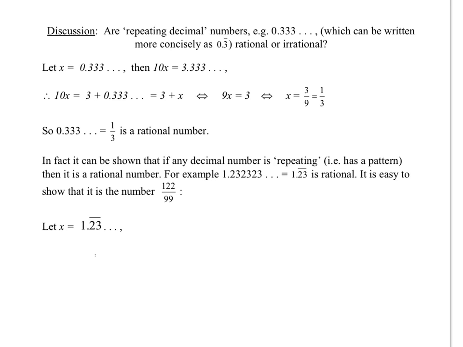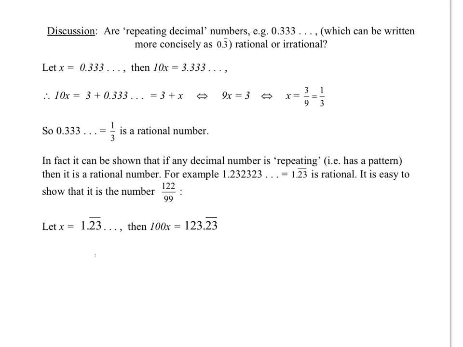Start by letting x be equal to the number. Now, since we've got a 2323 pattern, we don't multiply by 10 this time. What we actually have to do is multiply by 100. If it were every 3 that we're repeating, you'd have to multiply by 1,000. Okay, so we've got 100x equals 123.232323, and x equals 1.232323.